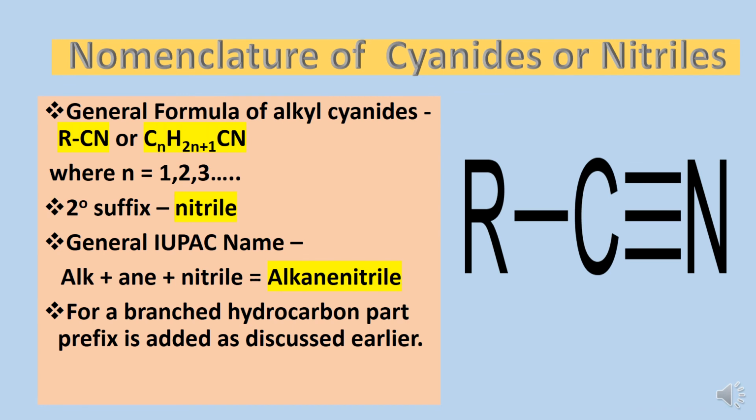Next is the nomenclature of cyanides or nitriles. Cyanide is a functional group in which carbon is bonded to nitrogen with the help of a triple covalent bond, and it is represented by formula RCN, and the secondary suffix used is nitrile, and the general IUPAC name given is alkane nitrile.